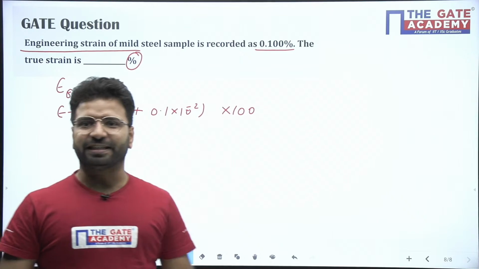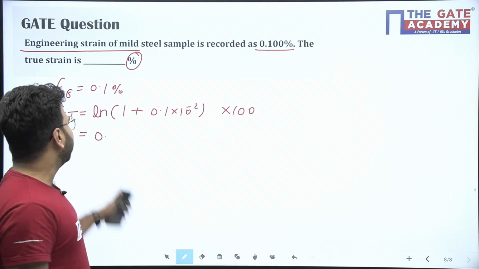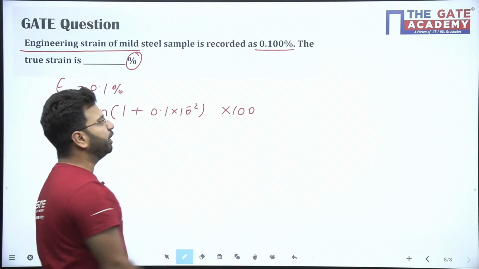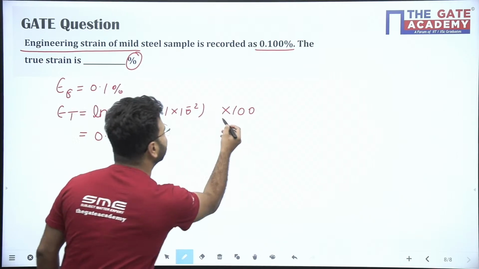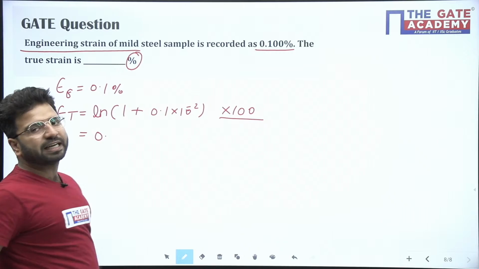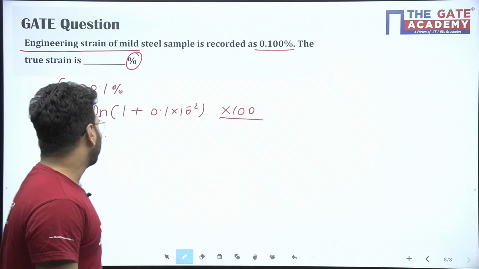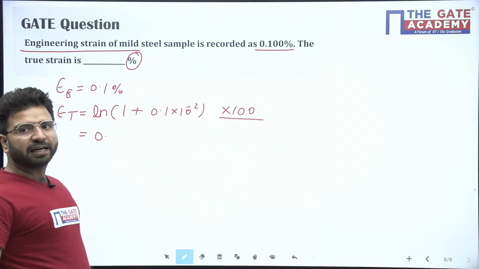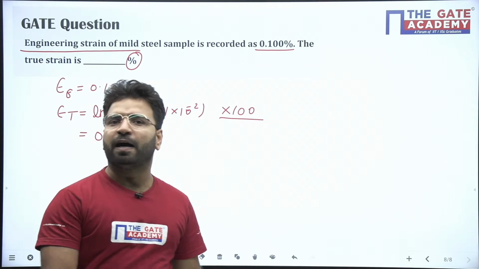Just check the calculation again. ln of 1 plus 0.1 into 10 to the power minus 2, into 100. Why am I multiplying by 100 again? Because the question asks for the answer in percentage. So how much is it coming? It's coming 0. Very good, Bhagyashree. Dheeraj, tell fast.